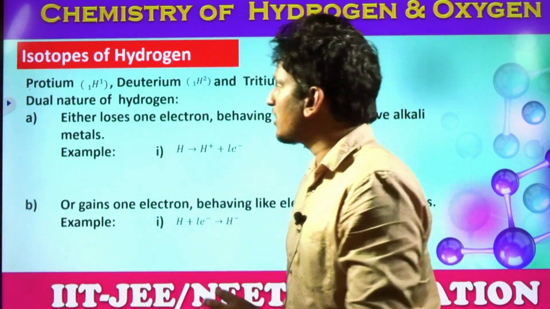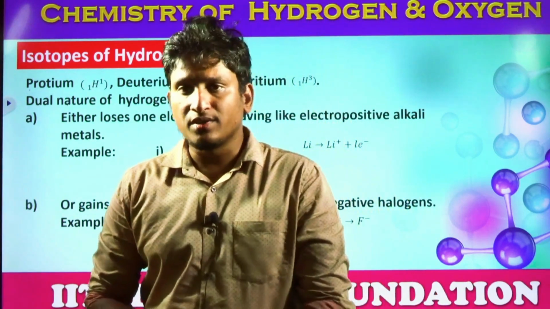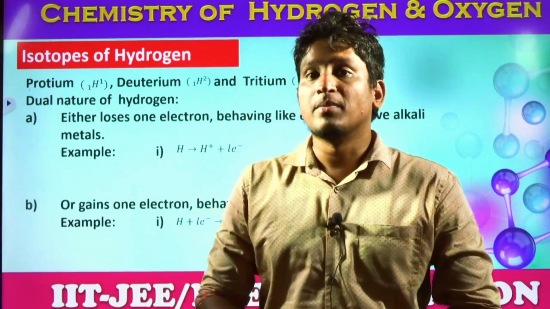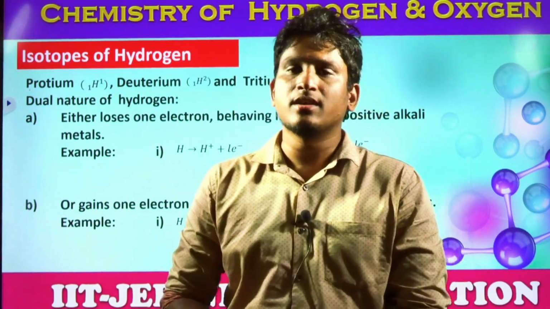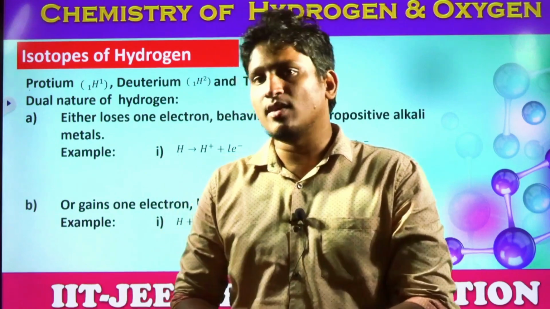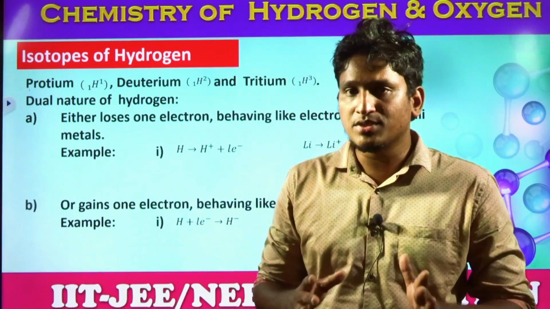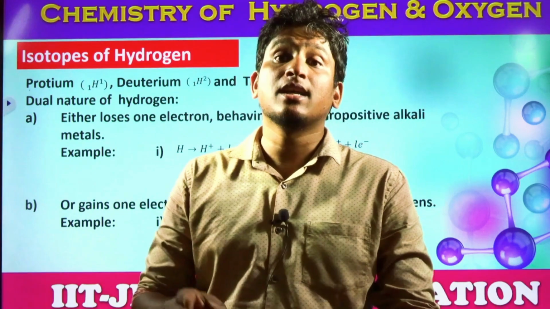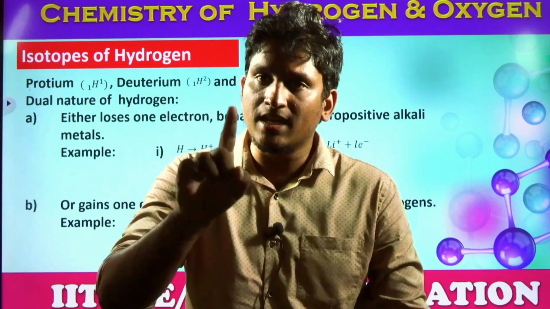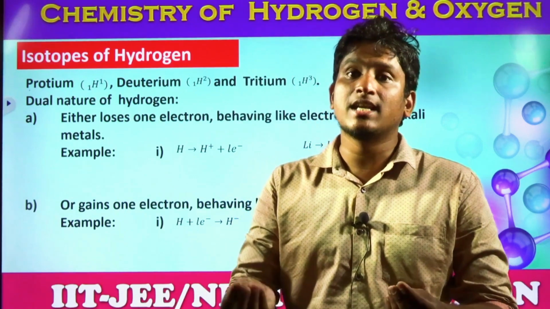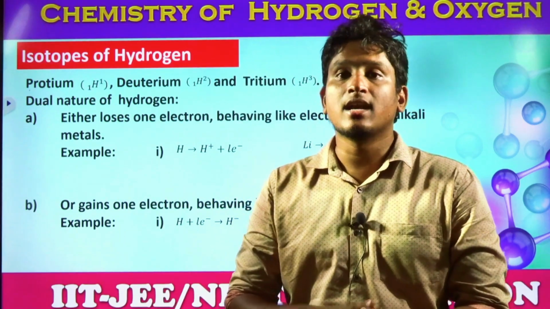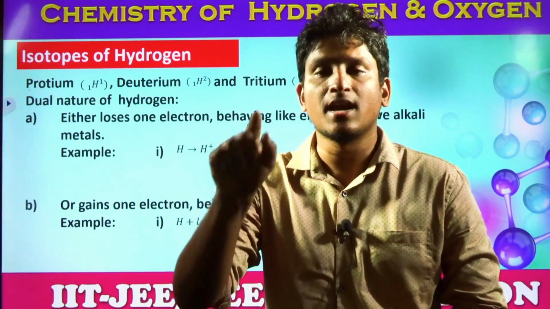So, dual nature of hydrogen, right? Hydrogen, students, can show metallic nature as well as non-metallic nature. What is metallic nature? The ability to lose electrons is called metallic nature. That means hydrogen can lose electrons and become H plus ions like alkali metals, as well as hydrogen can gain 1 electron and become H minus ion like halogens.